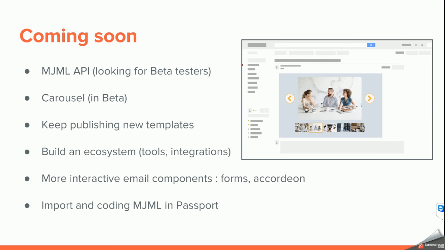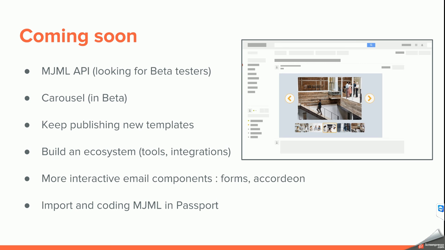Some people would be surprised that you can do that with email, but it's possible. And that is really easy. You do mj-carousel, you put four images inside, and it generates the HTML for it. We keep publishing new templates also on the website, MJML.io, to allow people to really quickly reuse them and start very fast on a new design without having to learn all the concepts.